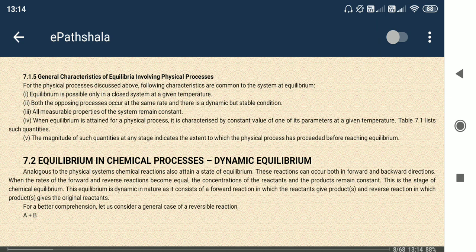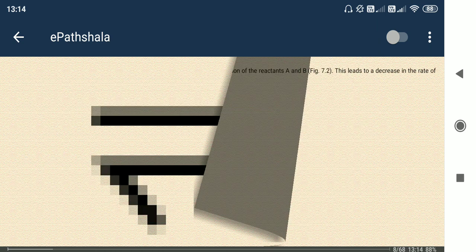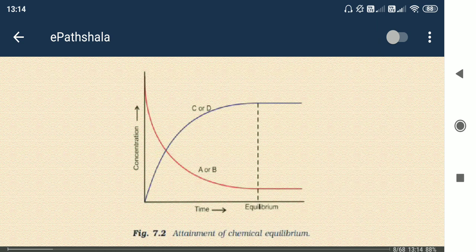So here you can see A or B is the reactant, and C or D is the product. Concentration is given on the y-axis and time on the x-axis. As time increases, C or D, the product, is increasing, while A or B is decreasing, because the amount of reactant is decreasing with time.